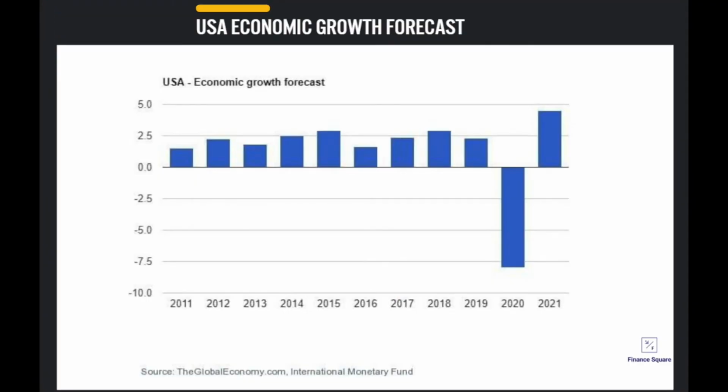Just like China, the US has also been affected, but on a much larger scale. The US has a -7.5% impact of regression on their GDP, and the forecast for the following year is slightly shy of 5%. Overall, for the past 10 years, the growth forecast from the IMF was just below 3%.